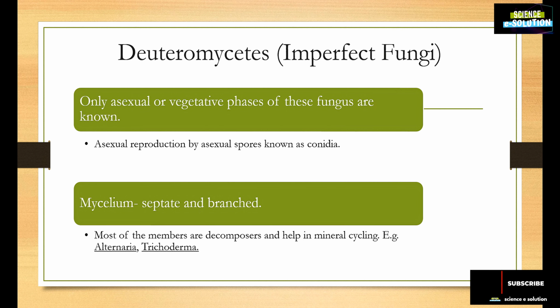It is believed that after asexual reproduction by the conidia, when mature mycelium is formed, they belong to Ascomycetes or Basidiomycetes. Most of the members are decomposers and help in mineral cycling, for example Alternaria and Trichoderma.